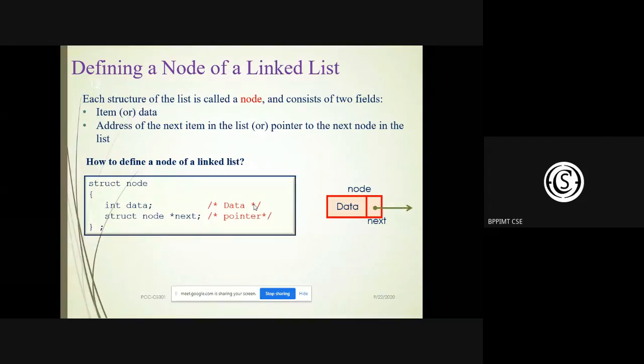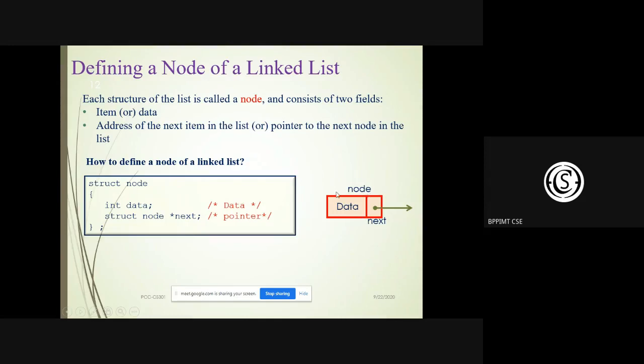This second part points to a node which is of the same type. That pointed node can again be broken into two parts, one part data and the next part the pointer. That's why we use the structure.